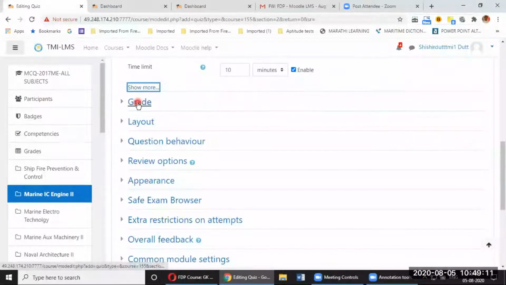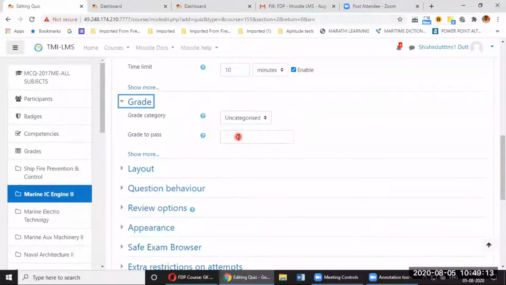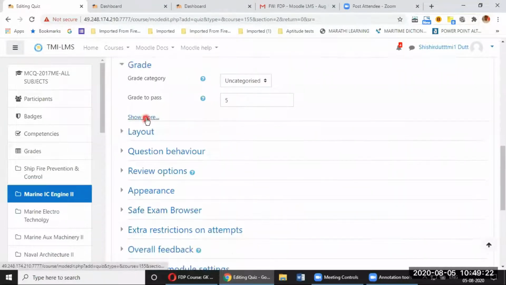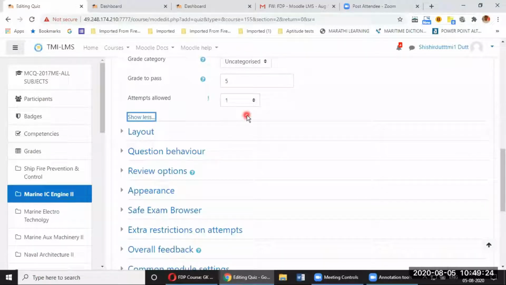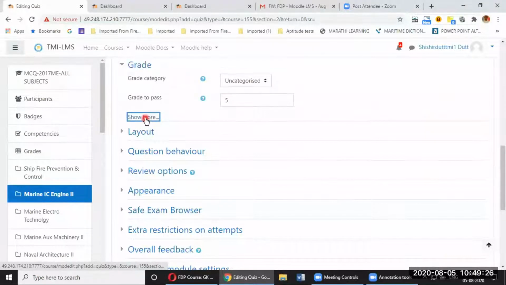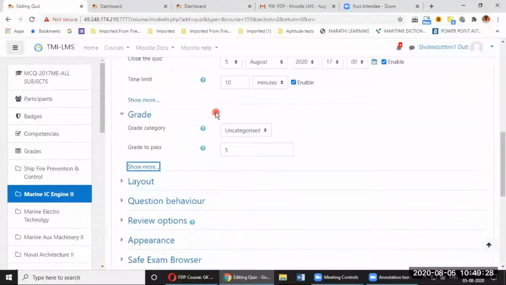Then grading. Though we have done the grading, you can put the pass grade as 5 marks. If there are 10 questions, he or she has to score 5 grades to pass. And the number of attempts we have given is only 1. Please don't change this. So I will show less. Don't go into that. So these two things you'll have to see.